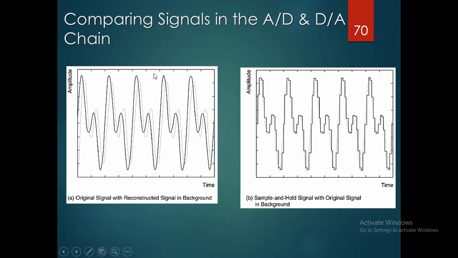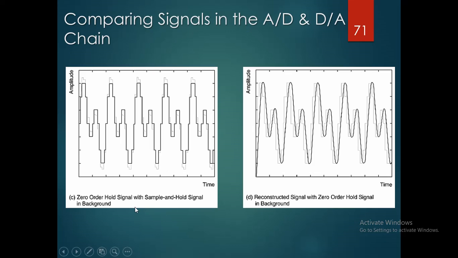Comparing the signals in the A to D and D to A chain, the original signal with the reconstructed signal in the background, and the sample and hold signal with the original signal in the background, both are the same in nature. So these are reconstructed again, and you get the actual input signal that was given at the starting stage.